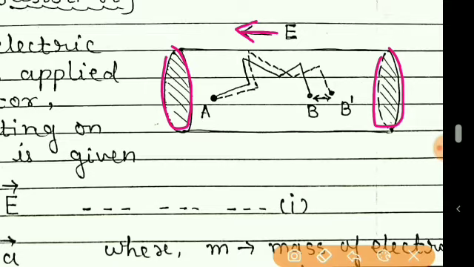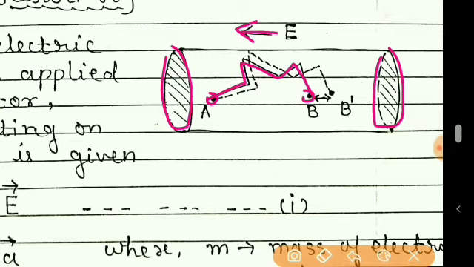Now suppose the electric field is not applied. In that case, if any electron is moving from point A to point B in the absence of electric field, that motion is a random motion only. These electrons will not move in a straight path. Why?